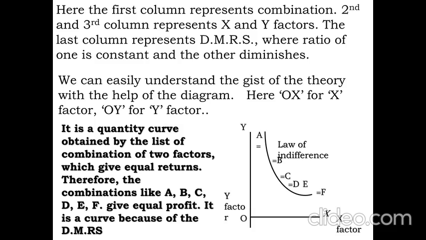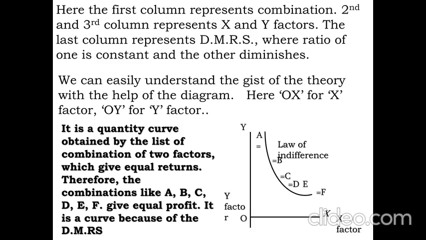Iso means similar, nothing more than that. It has a similar value of return even if you take A, B, C, D. Here one thing you can observe: if A equals B, B equals C, then A is naturally equal to C. Whatever return they are getting in A, they are also getting the same value at the point F. Therefore, it is popularly called the transitivity law. So this theory is relatively better than the diminishing marginal return theory by Alfred Marshall.